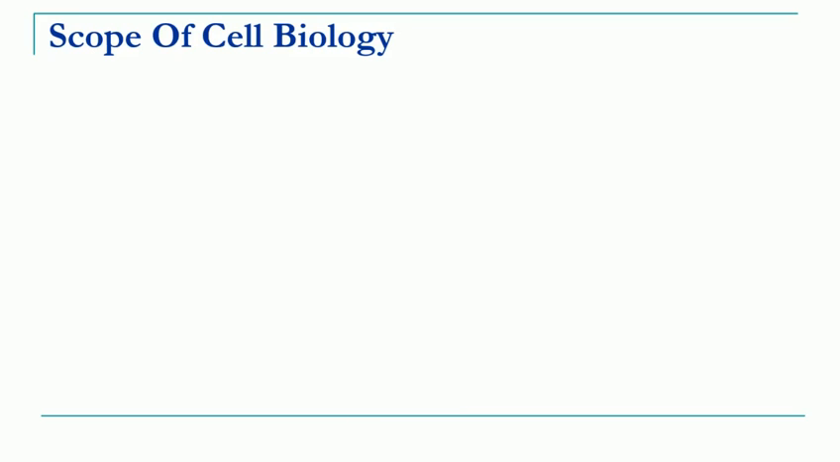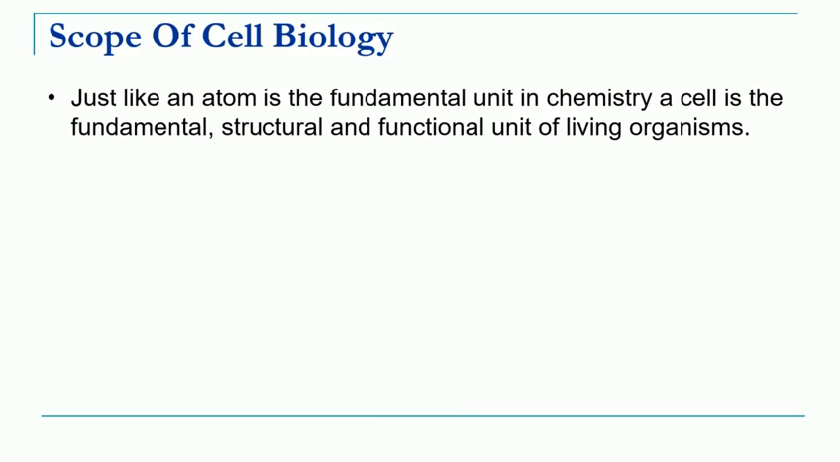Now let's see the scope of cell biology. Just as the atom is the fundamental unit in chemistry, right? Beyond the atom there is no smaller unit. Similarly, in biology, the structural and functional unit of living organisms is nothing but the cell. So the cell is the smallest unit of a living organism, just like the atom in chemistry.